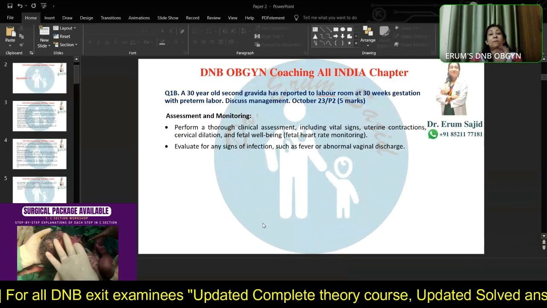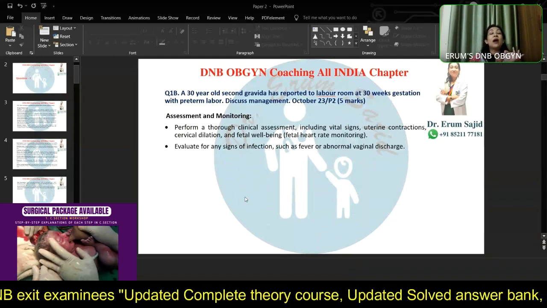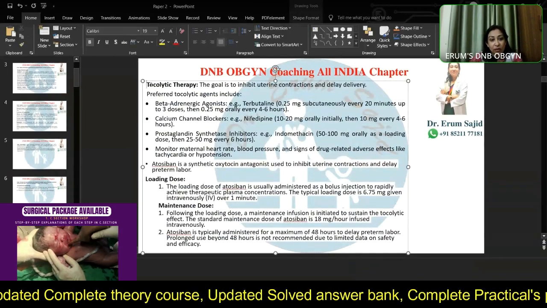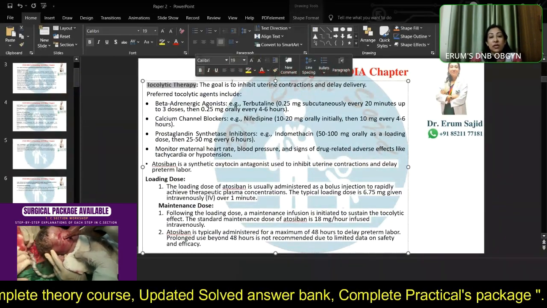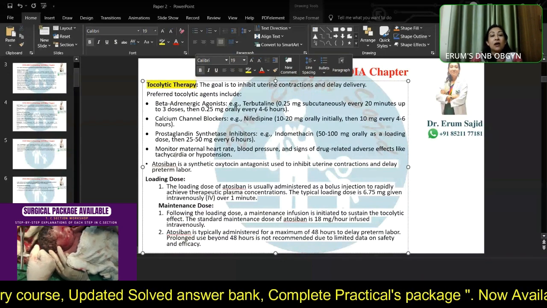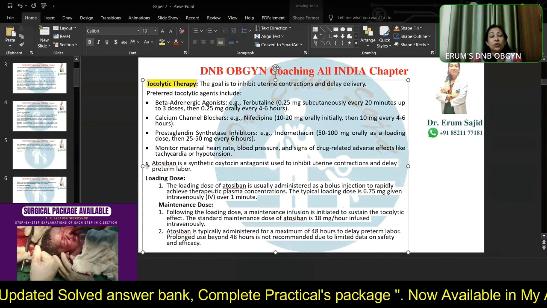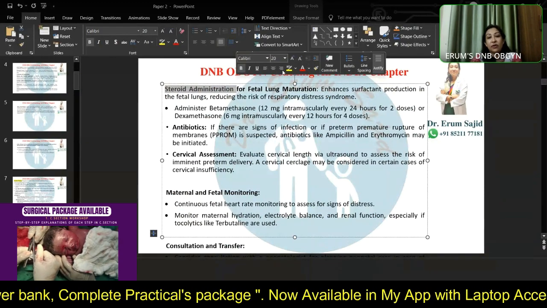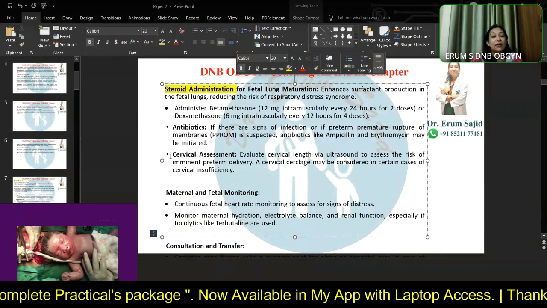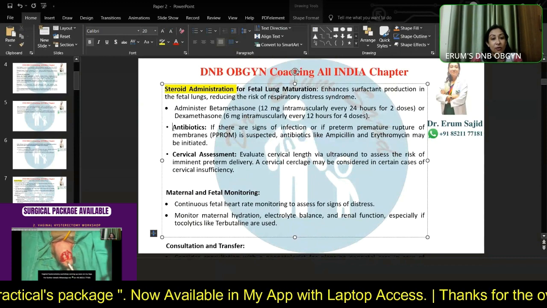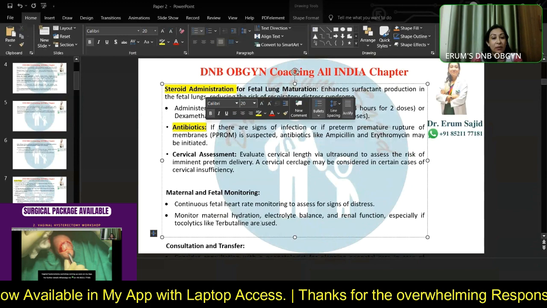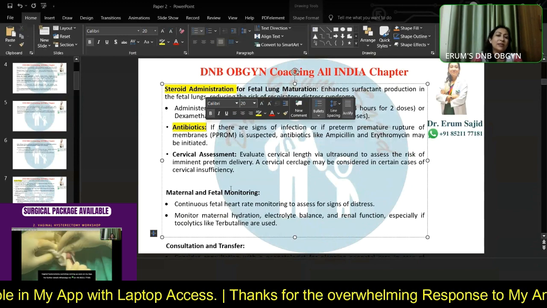Now, based on what you answered, is my answer prepared? See, for the tocolytic therapy, what I've done is just added the doses and agents. Then I go to the steroid administration. Absolutely what my students have told me, that is all I've written, nothing else. And antibiotics, like you just said. Maxalf, yes, no, maybe. And obviously the monitoring.